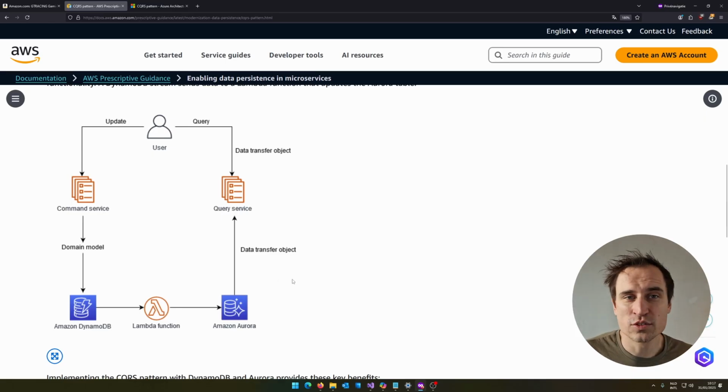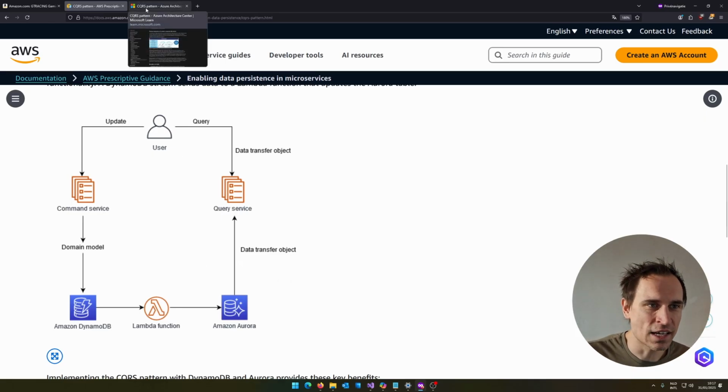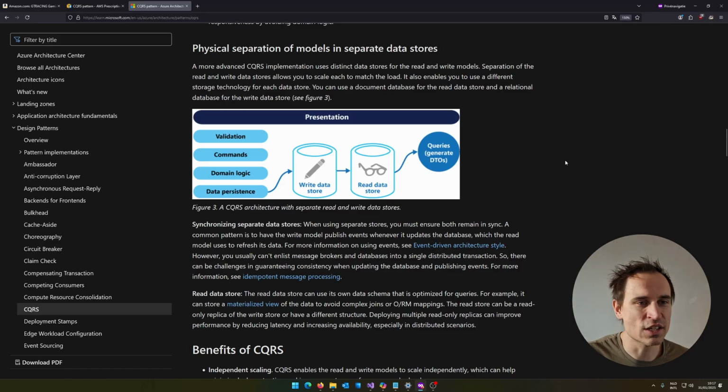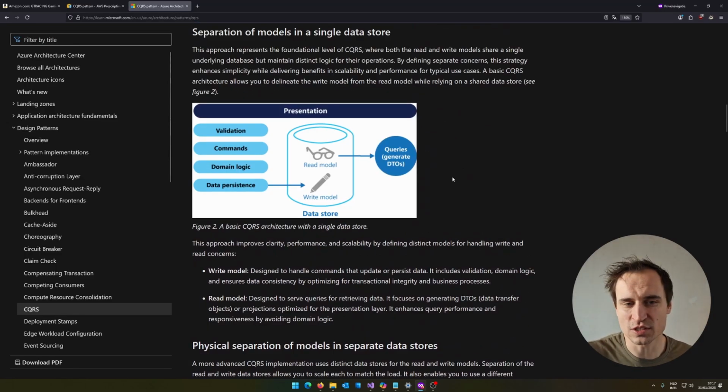Now, things don't have to be this complicated always. If we take a look at the documentation here for Azure, you basically see the same story. And here you do see two physically separated databases, but they also give examples where you just have a single database, but within that database you have a separated read and write model. Probably they don't have any scaling differences between read and writes in this particular case, but you don't have to push it to the extreme immediately. You can make this a little bit simpler.